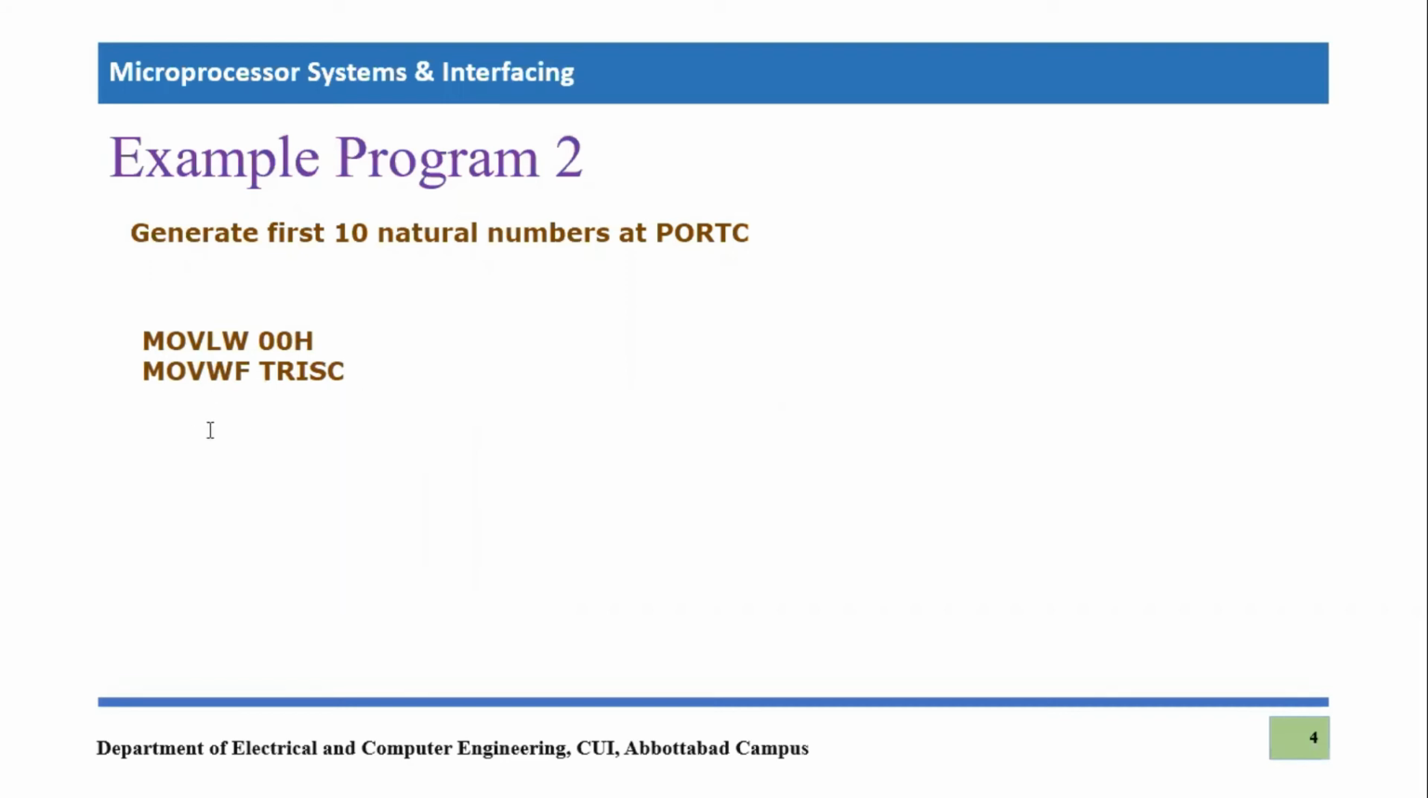Next thing, we have to make a counter in a certain memory location. Let's say in the file register, location 00 will be used as a counter, and we will save 10 here so that we can decrement it by each iteration. First of all, it will become 9, then it will become 8, and so on, and it will become 0.